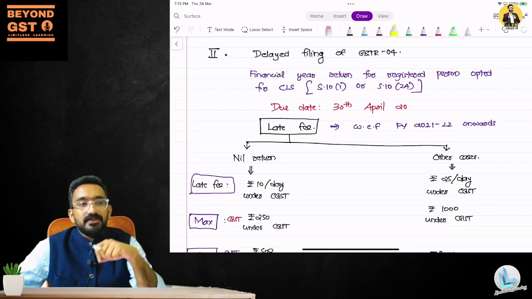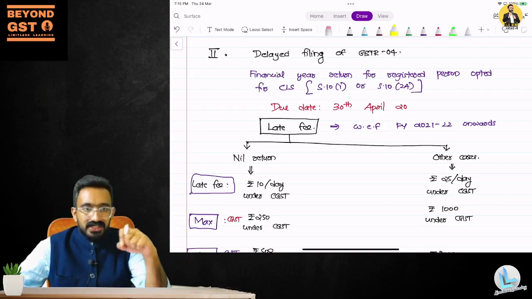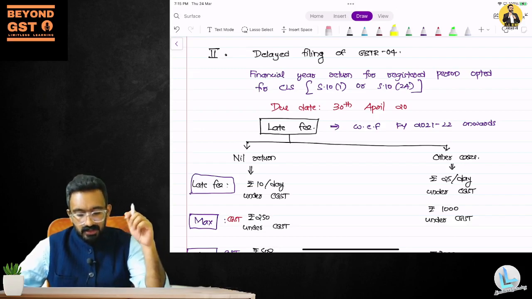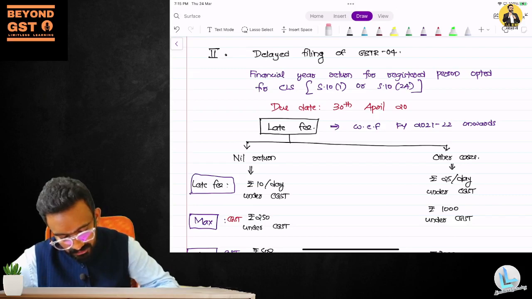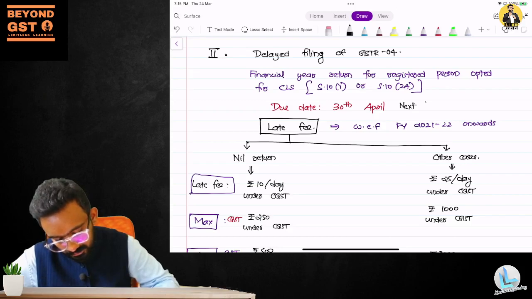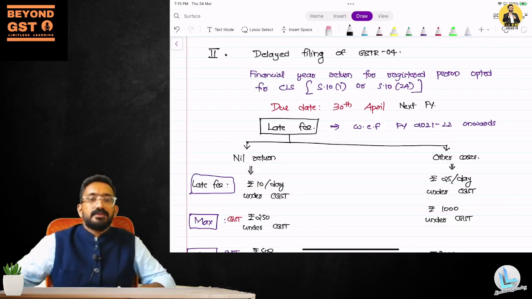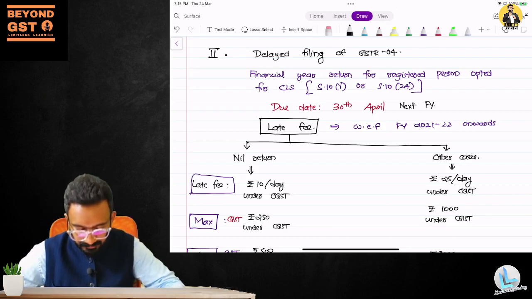You have to make a financial year return called GSTR 4, which is to be done on 30th of April of the next financial year.